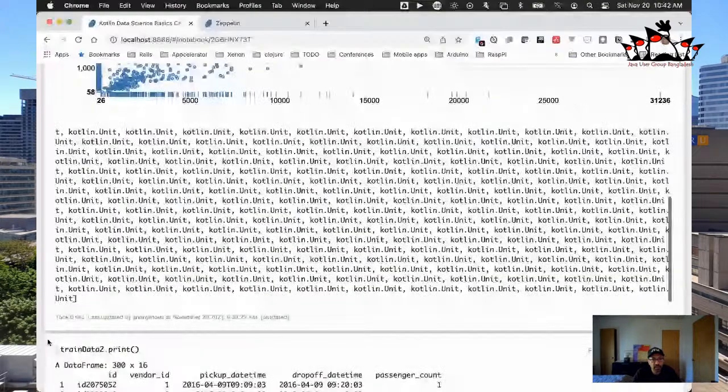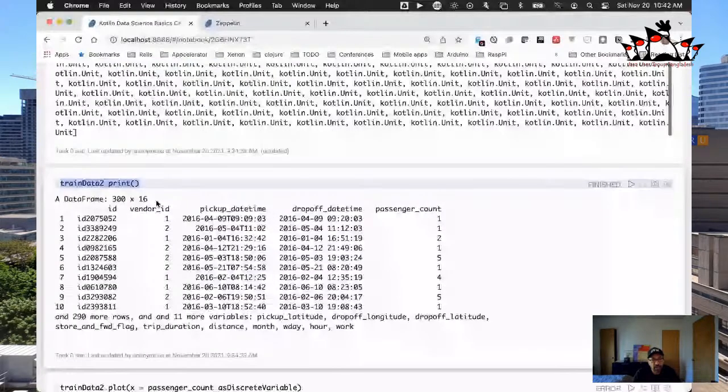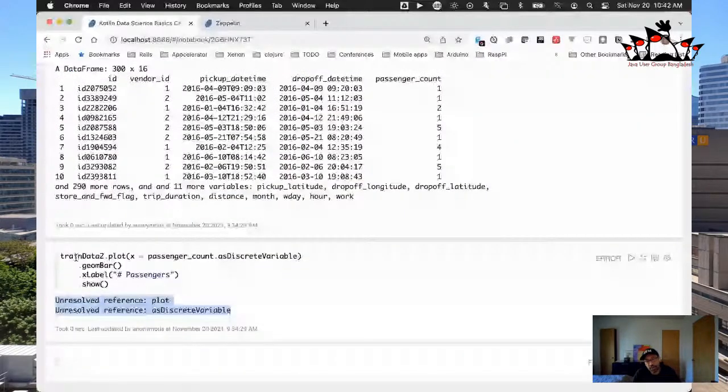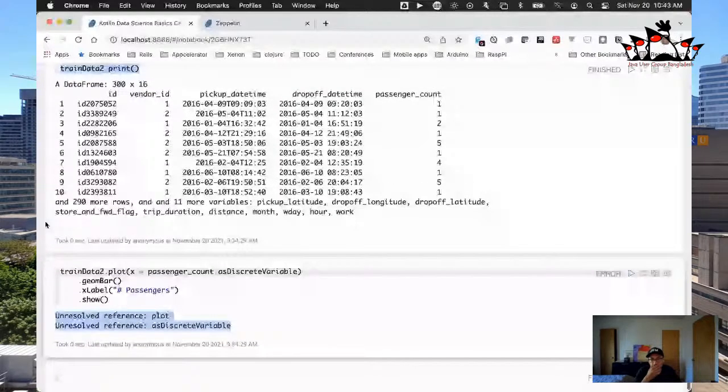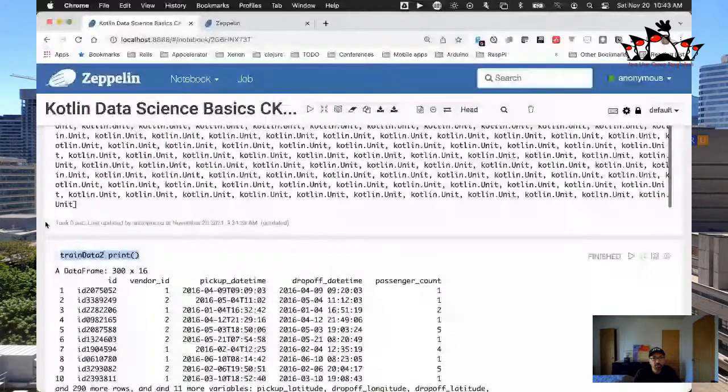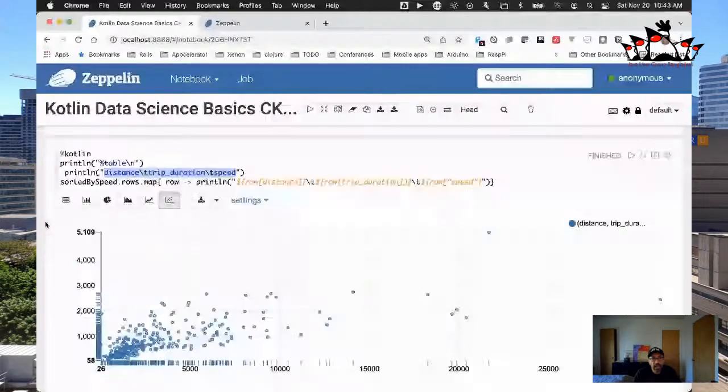We're going to get back to talking about Zeppelin a bit later, but you can see we printed the passenger data here, and there's other stuff that I was working on here, which is not quite ready yet. I was trying to use a different plotting engine for Zeppelin, but I'm not quite finished with that yet. But that's basically our entire code demo so far. Okay, so we could go and add more stuff to this. Actually, let's just try this. All right, we're gonna live dangerously this morning.